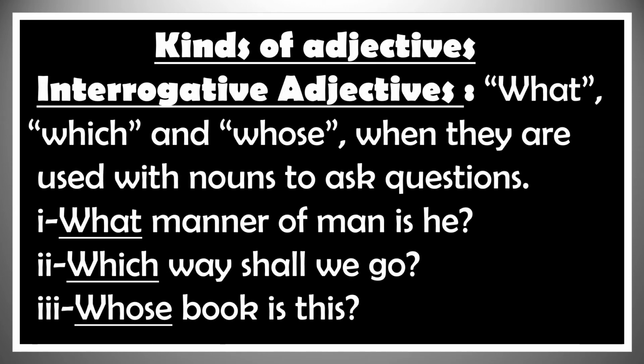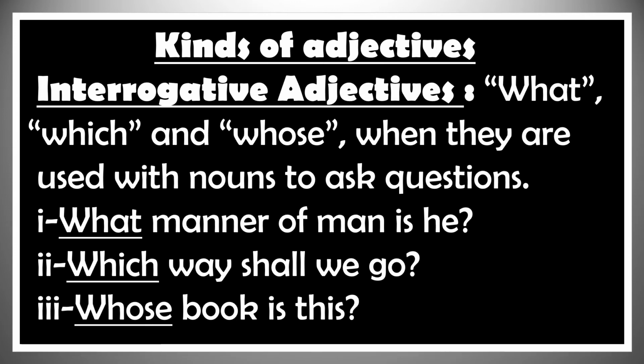Then are the interrogative adjectives: what, which, and whose. When they are used with nouns to ask questions, they are called interrogative adjectives. Let us study some examples. Example number 1. What manner of man is he? The word what is an interrogative adjective in this sentence because it has been used with the noun manner to ask the question.